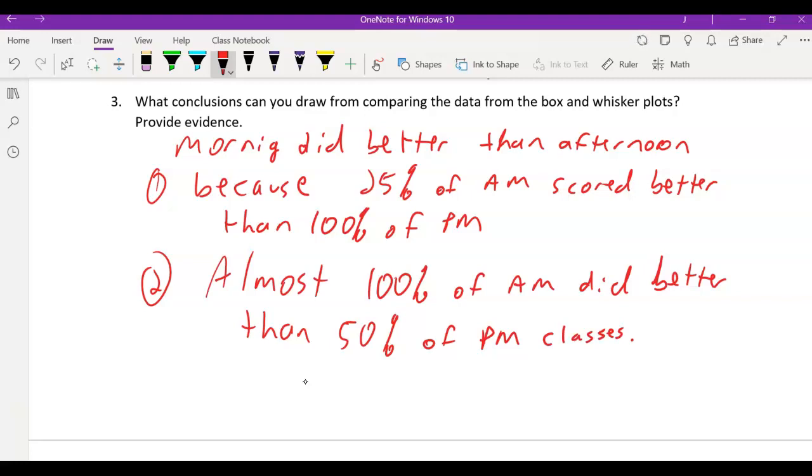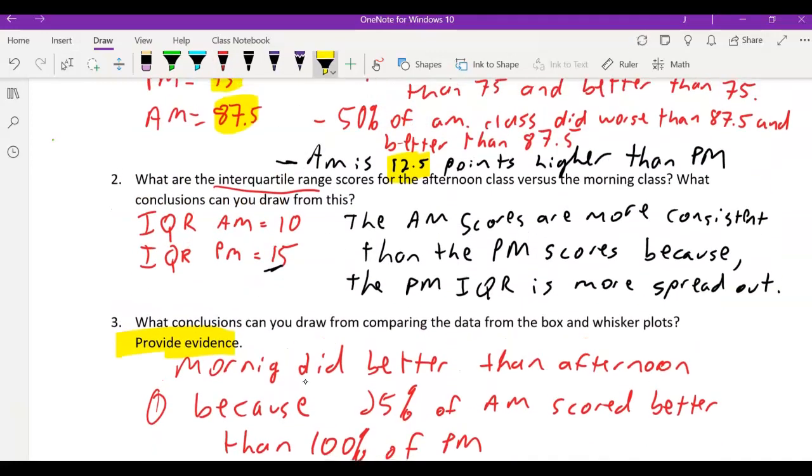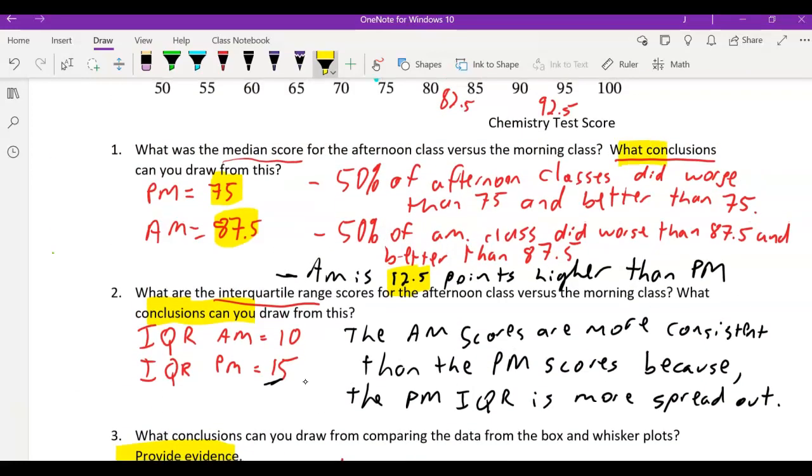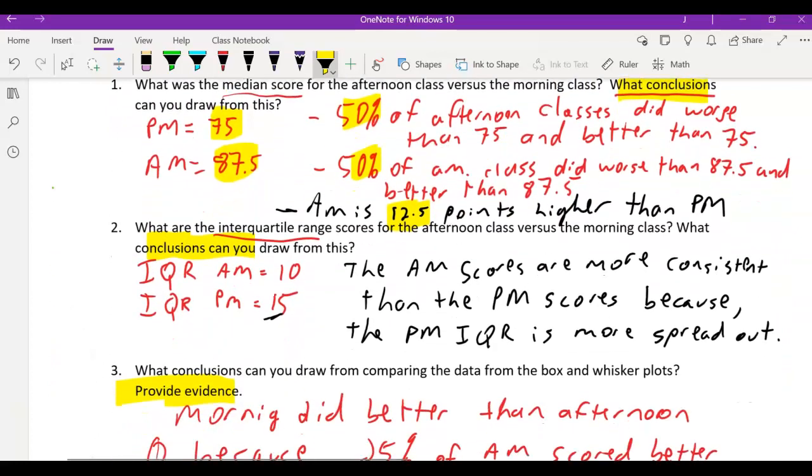On the test, I'm going to ask you these questions, and I'm going to ask you to provide evidence on every single question. That evidence needs to be number evidence, like I did here: 50%, 50%, 12.5. Those are numbers based off of our box and whiskers.